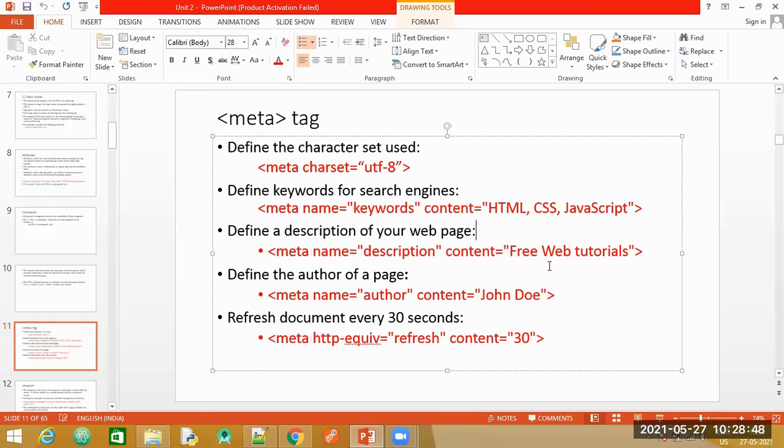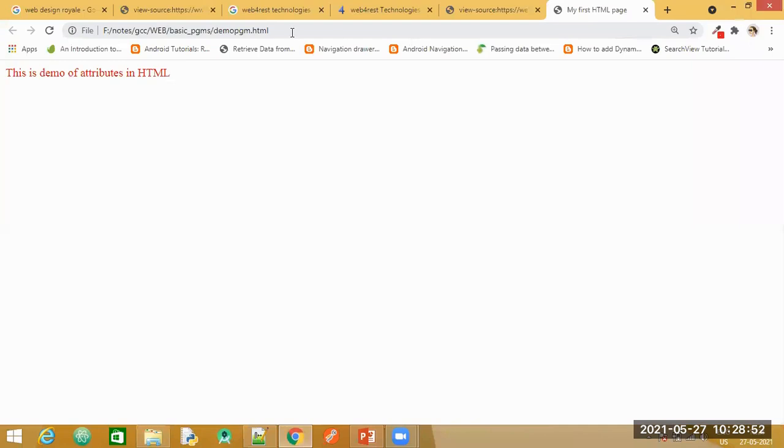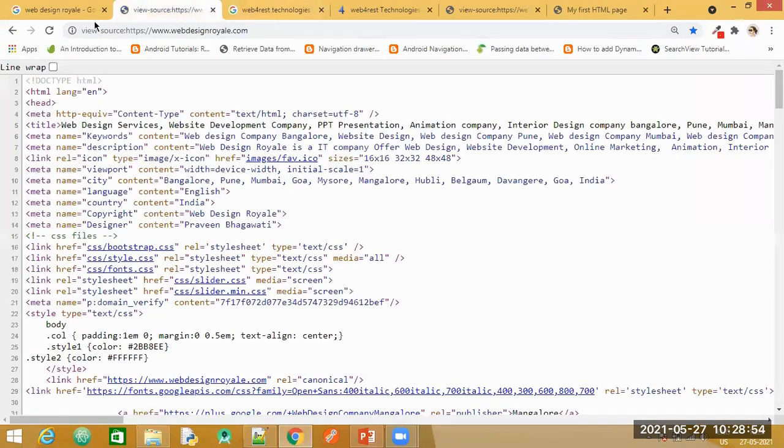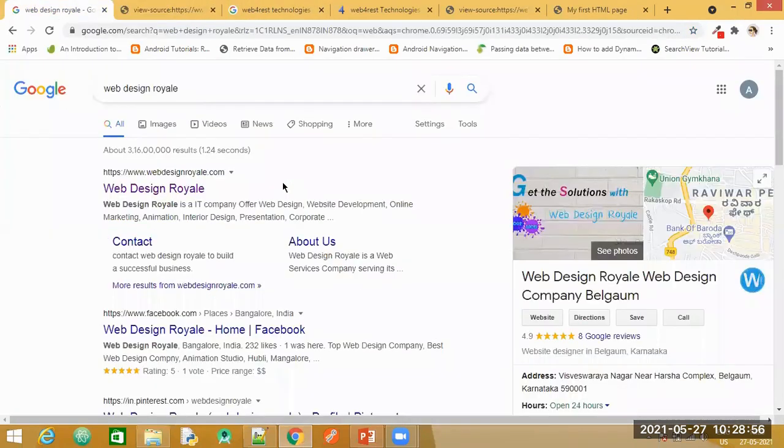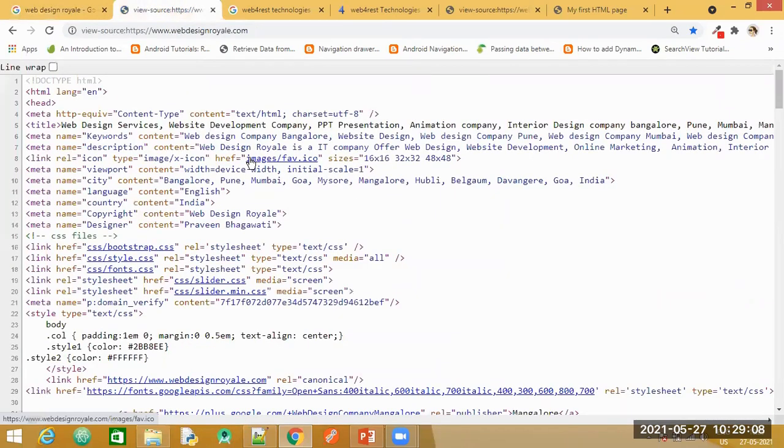Now have a look here. We'll go to the browser. Okay, I have two websites here. On the Google search bar, this is a company, Web Design Royal. I have just opened this website and right clicked, and you can see here, this is the source code. Look up here for the meta tag in the head section.